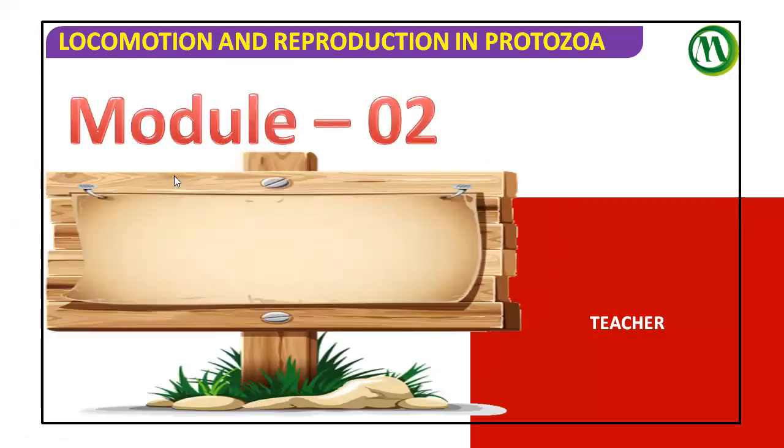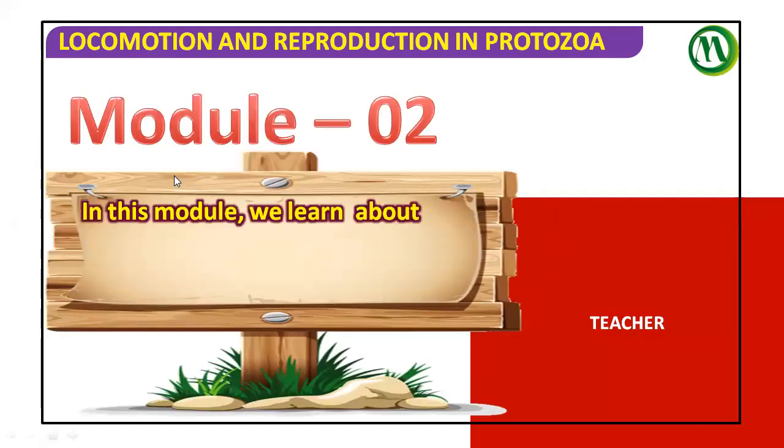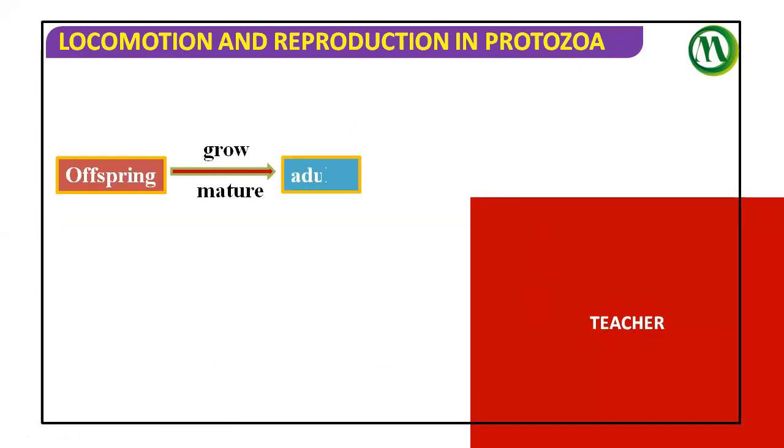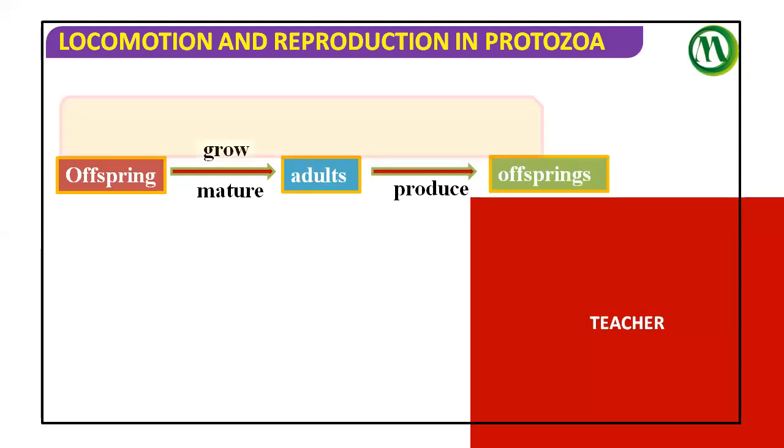So we came to module 2. In this module, we learn about the introduction, set 2, cell introduction. Then reproduction: the offspring grow, mature, and become adult, then produce offspring again. What do you say this as?